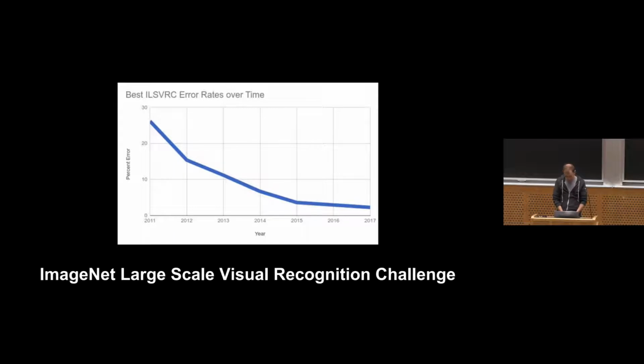And in the last, call it 6-7 years, the reduction in error rate has been kind of astounding, to the point where it's been talked about so much it's no longer even surprising, and everyone's like, yeah, we've seen this. Human error rate is somewhere between 5 and 10% on this task. So the contemporary results of 2.2 or whatever it is % error rate are really kind of astonishing.